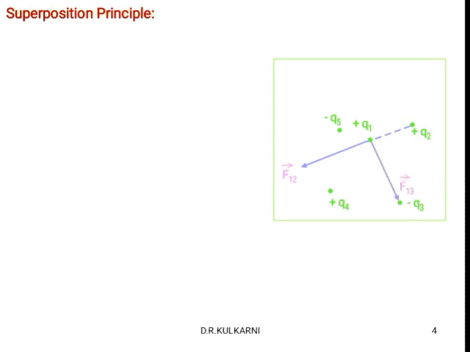Similarly, the force here is attractive because Q1 is positive and Q3 is negative. The force is attractive, but what will happen to the direction of the electric field? It is always moving from positive to negative, or from positive to infinity. So the electric field is towards minus Q3. Similarly for Q4 and Q5. Q5 is again a negative charge. We already discussed Q3, and it is the same here for the negative charge.